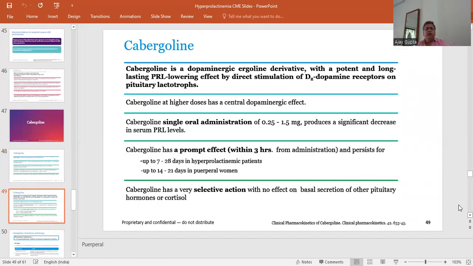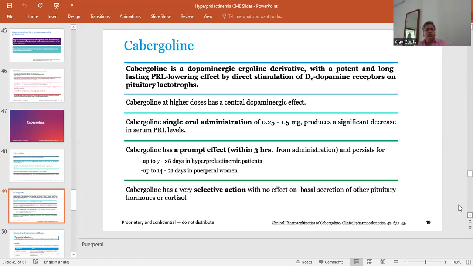Cabergoline is a dopamine ergoline derivative with a potent, long-lasting prolactin lowering effect by direct stimulation of D2 receptors on the pituitary lactotrope. Cabergoline at higher dose has a central dopaminergic action. A single oral administration of 0.25 to 1.5 milligram produces a significant decrease in serum prolactin level.